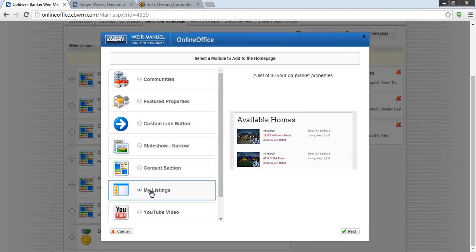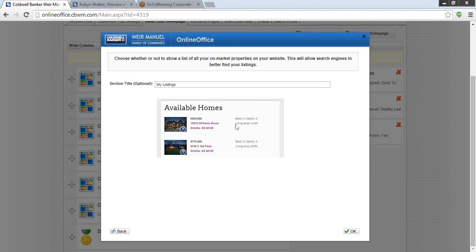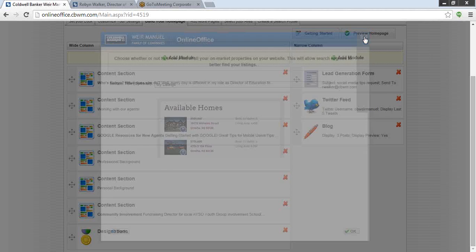If I select that module to activate and click Next, this will actually auto-populate based on any listings that you currently have. So if you are listing property, even if they're selling but you're replacing them with a new listing every so often, I would go ahead and activate that listing module. If you don't have any listings, nothing's going to show up there, but still keep that module active. It's going to give you an additional 2 points. So make sure that's something that you put there as well.